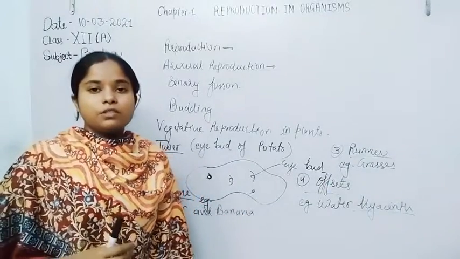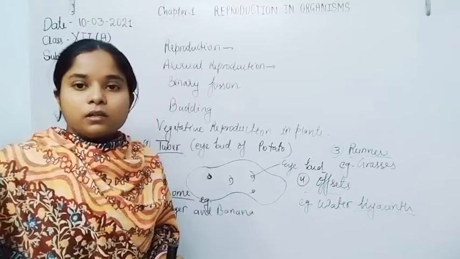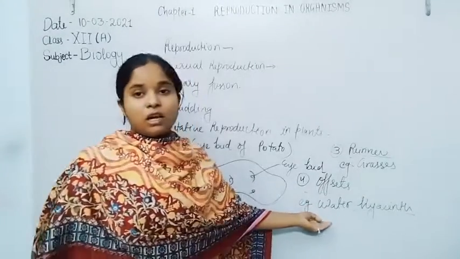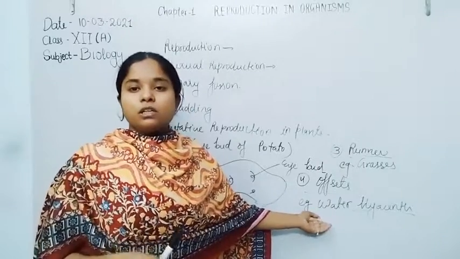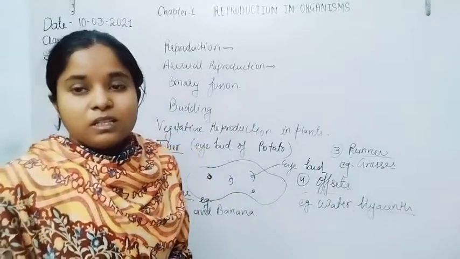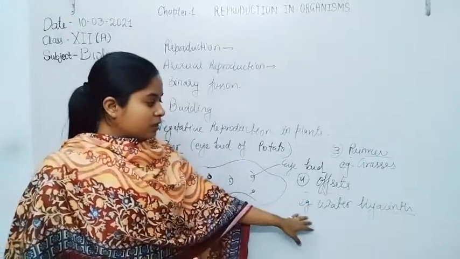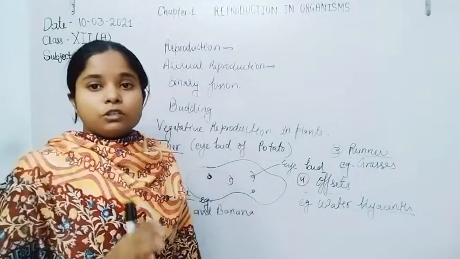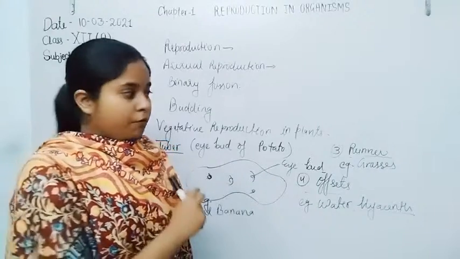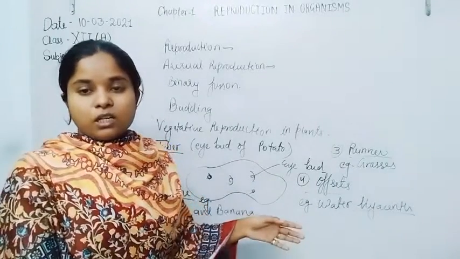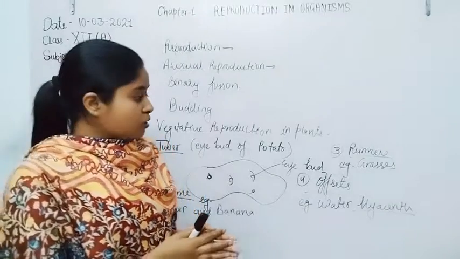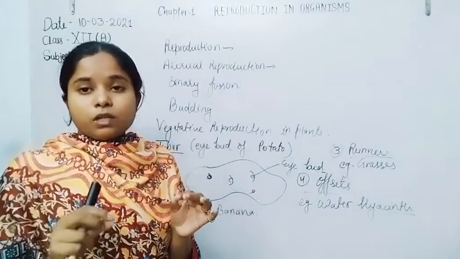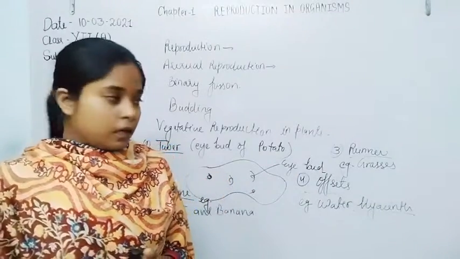It is a native of America, but because of its beautiful violet flower it was introduced into India.